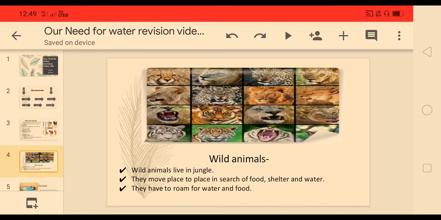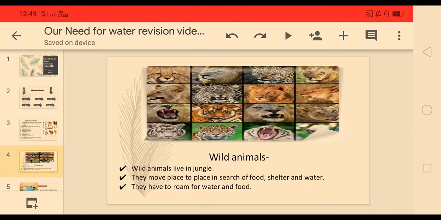Wild animals live in the jungle or forest. Unlike us human beings, they can't store their water, as they are wild animals, not domestic animals. That is why we can't provide them water, and we can't keep these wild animals at home.